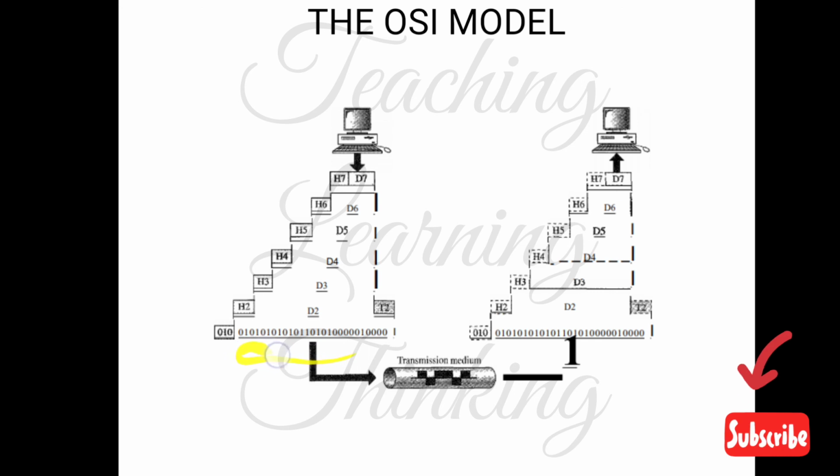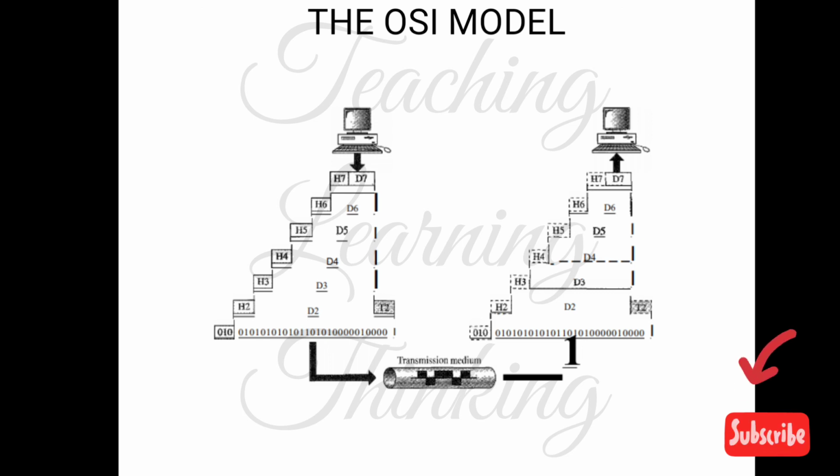In the data link layer there is a header and trailer. So the data link layer adds its own data, header and trailer. When the data goes through the transmission media, that's a completely hardware process. When the data is transmitted through the transmission media, it reaches the first layer, the physical layer, and the header is removed.